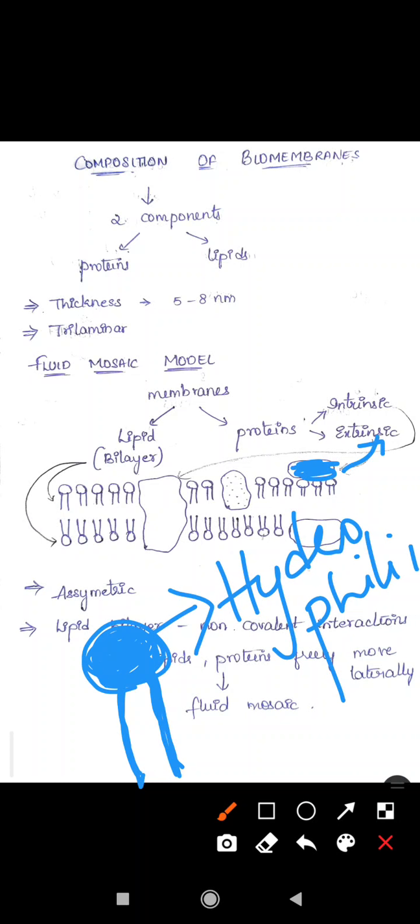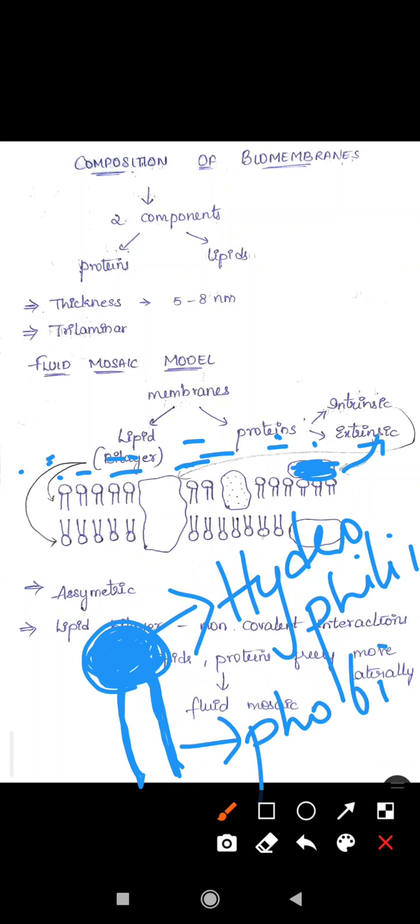Hydrophilic means water loving, so it is present towards the aqueous medium. The tail is hydrophobic, meaning it hates water, so it is not present towards the aqueous medium, but opposite to it.